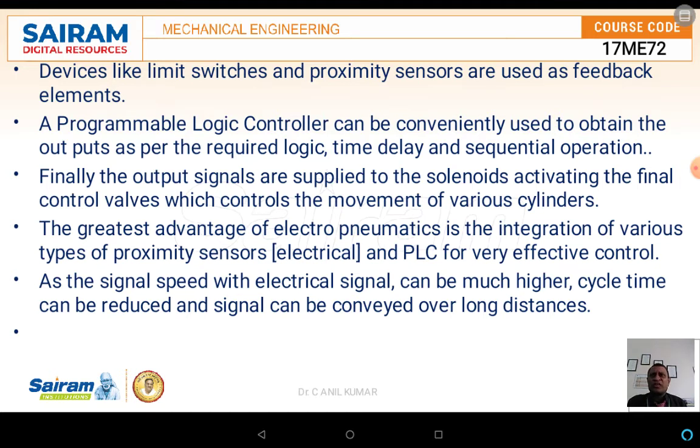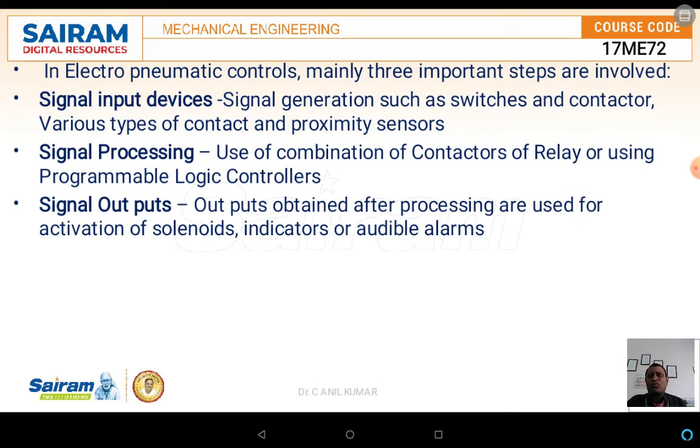Now, what is the need for using the electro-pneumatic control system? The main intention behind this is three things: one is a signal input device, the second is signal processing, and the other is a signal output.